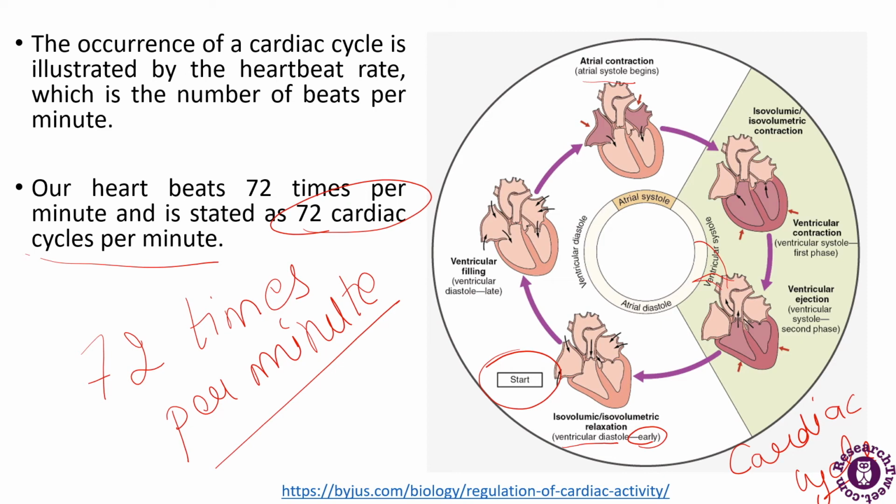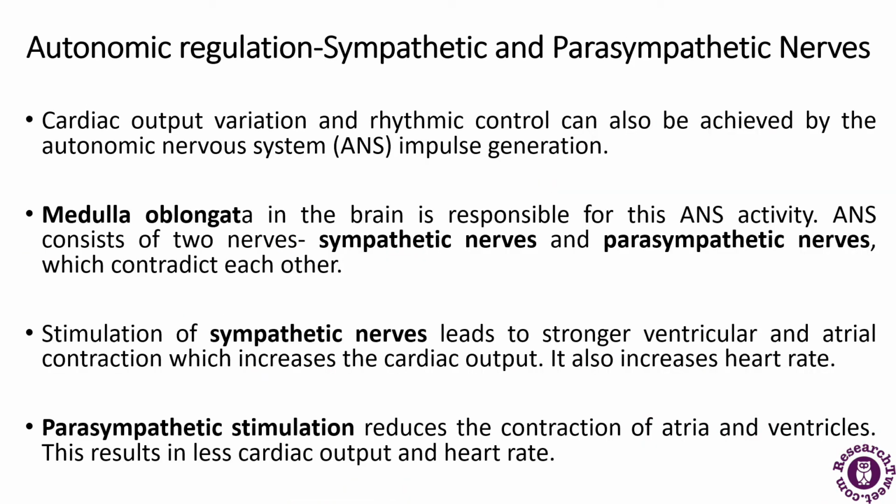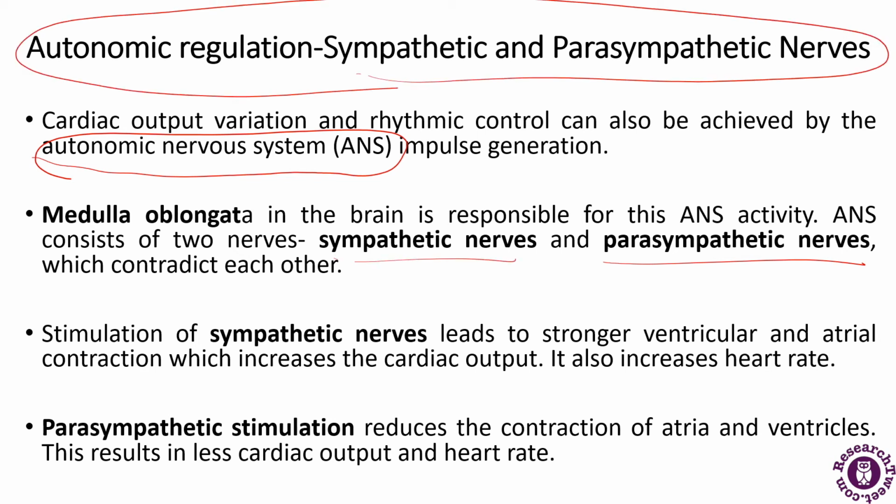Now we have autonomic regulation. So what is autonomic regulation? Cardiac output variation and rhythmic control can be achieved by the autonomic nervous system, which impulses the generation. The medulla oblongata is the part of the brain which is responsible for the ANS activity. The ANS consists of two nerves, the sympathetic nerves and the parasympathetic nerves.